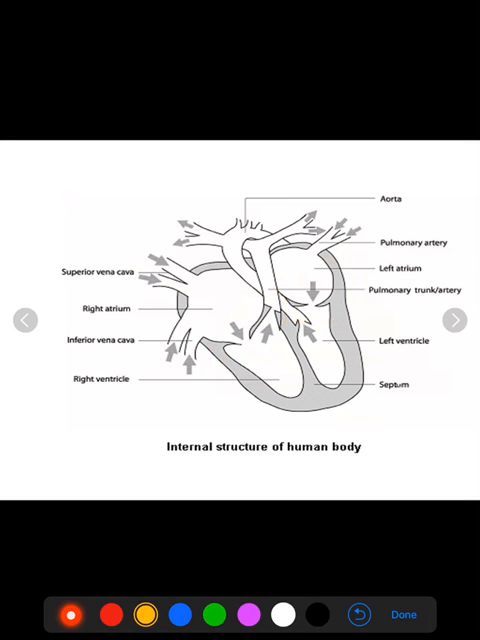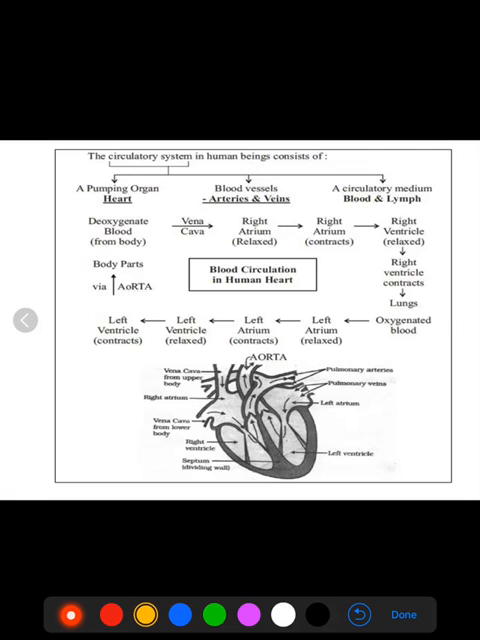Now we are going to see the circulation of the blood through the heart with the help of a flow chart. Deoxygenated blood comes from the body and it is collected by the superior vena cava and inferior vena cava. Superior vena cava comes from the upper part of the body, inferior vena cava comes from the lower part of the body, and both of these open into the right atrium.